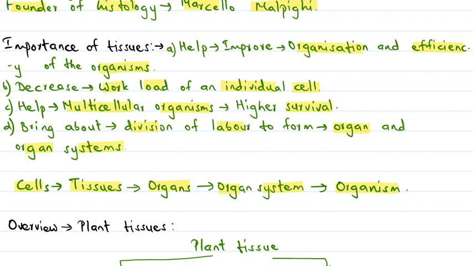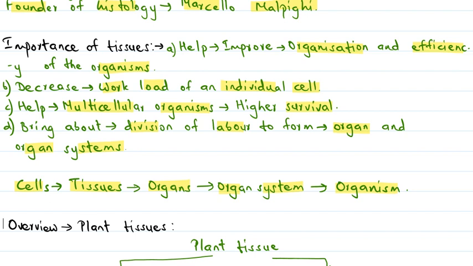Similarly, growth in plants is limited to certain regions. There are some tissues in plants that divide throughout their life for growth and reproduction. On the other hand, cell growth in animals is more uniform, so there is no such demarcation of dividing and non-dividing regions in animals.